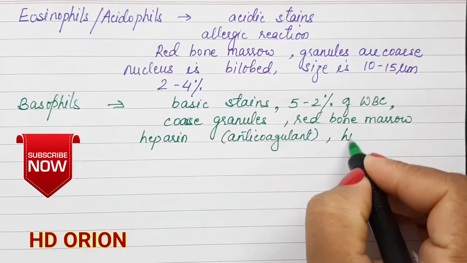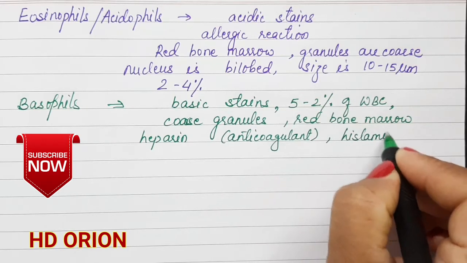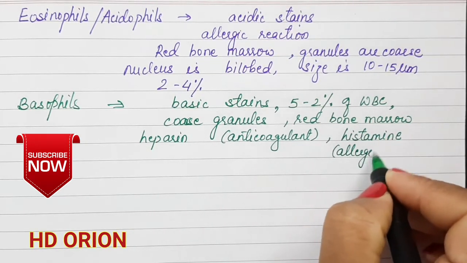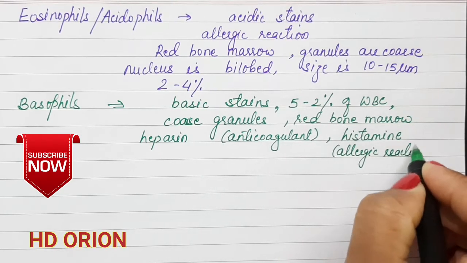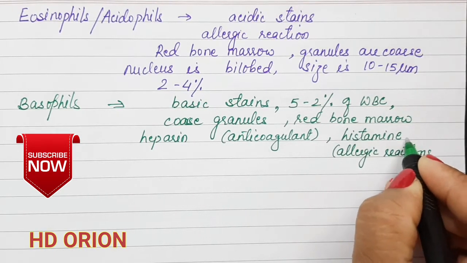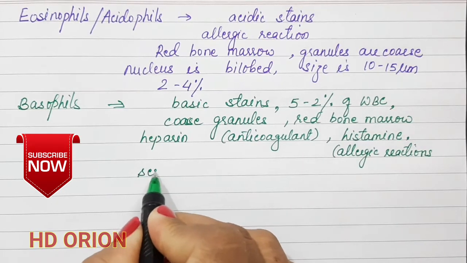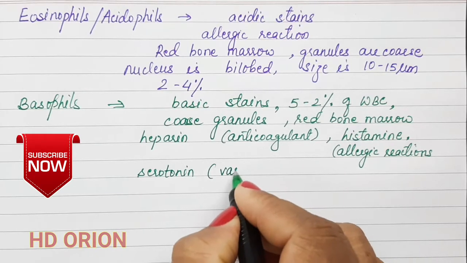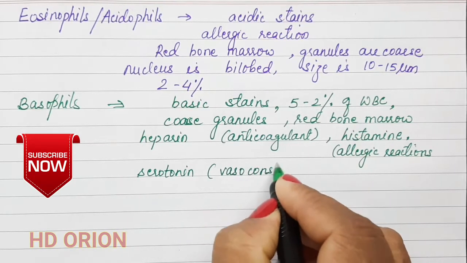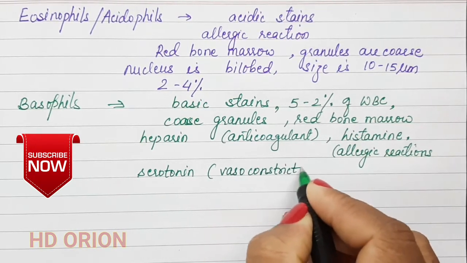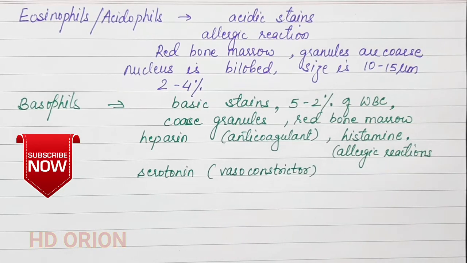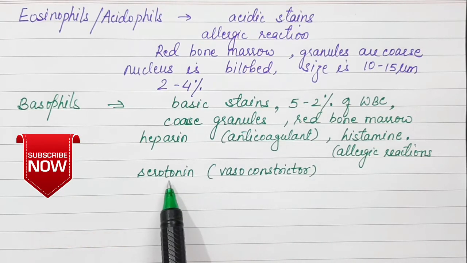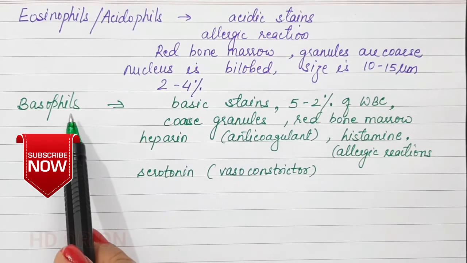It also produces histamine. Histamine is also produced during allergic reactions. And it also produces a substance called serotonin. Serotonin is a vasoconstrictor. It constricts the blood vessels, especially during the heat or the summer season. So heparin, histamine and serotonin particularly are secreted by the basophils.